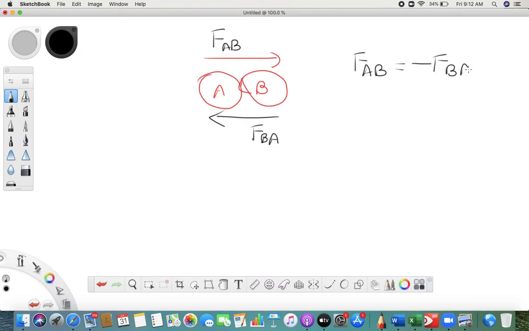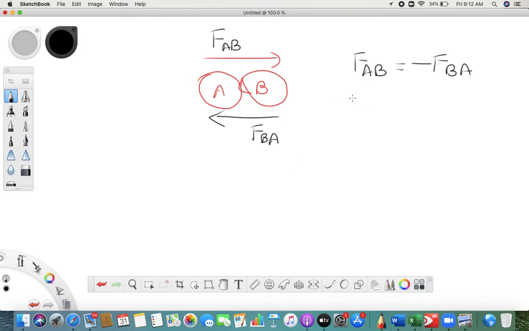Now why am I writing minus FBA? Action and reaction are equal, but opposite in direction. So when the directions are opposite, you have to put one of them as minus.